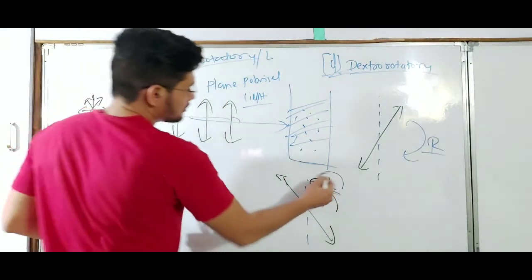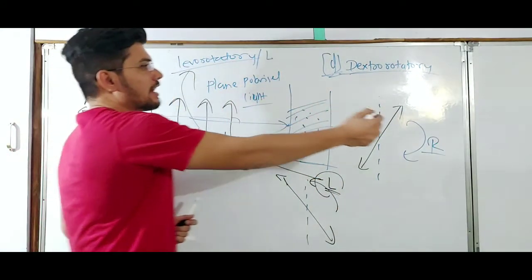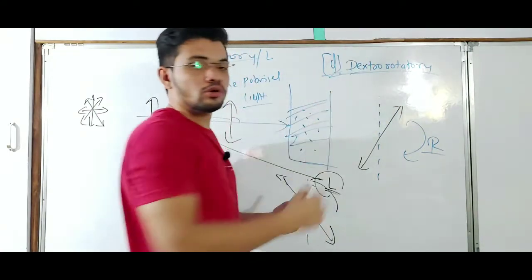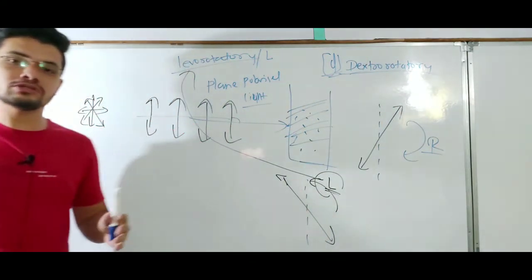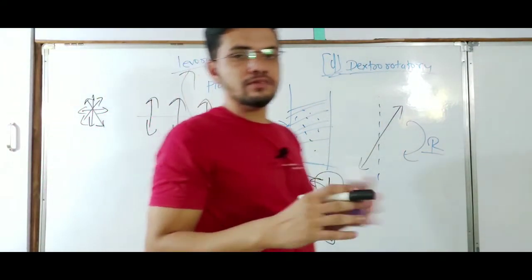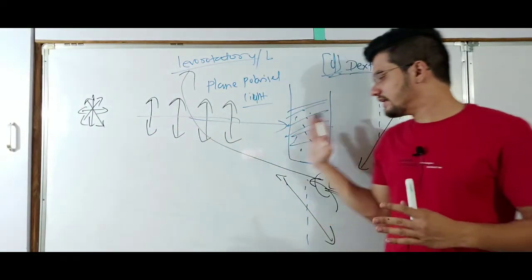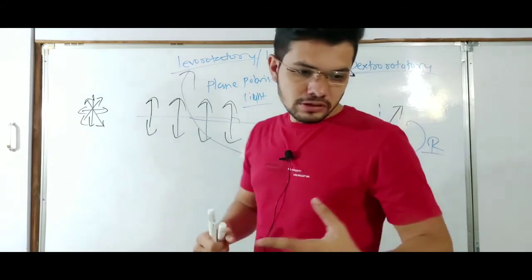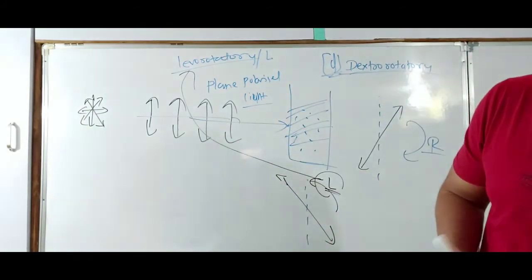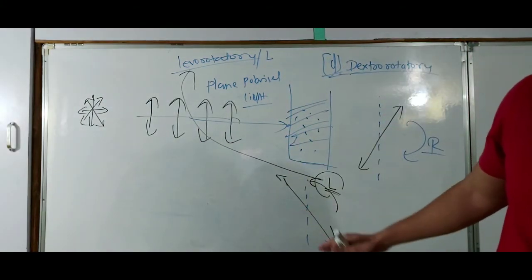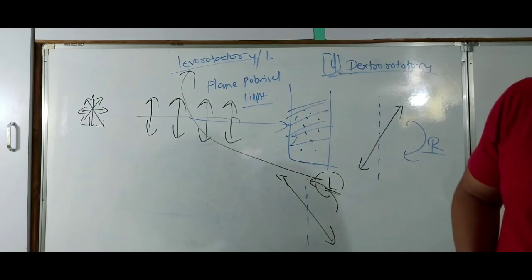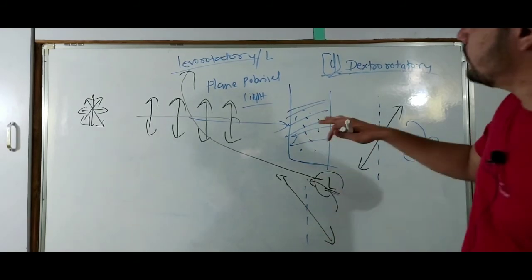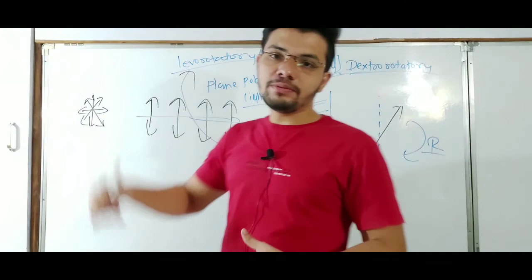So L is levorotatory, R is right, dextrorotatory. Those amino acids which rotate the plane polarized light in the right direction are known as dextrorotatory, and those which rotate the plane polarized light to the left or counterclockwise are said to be levorotatory molecules.